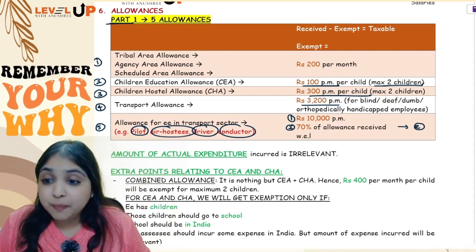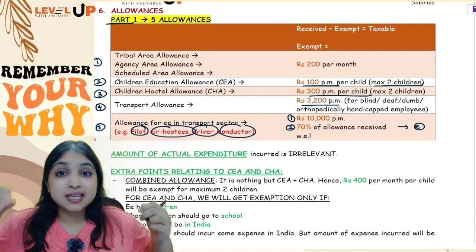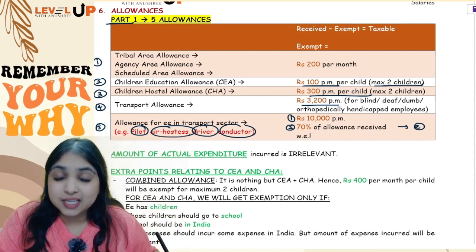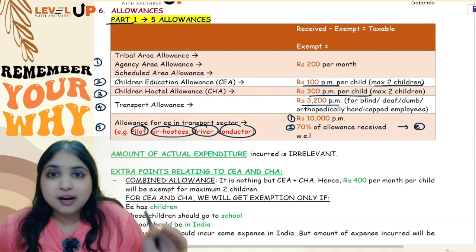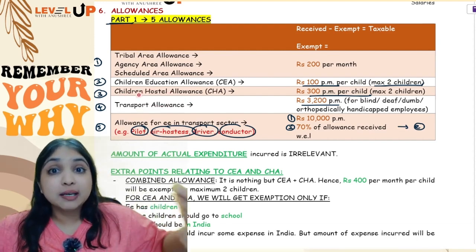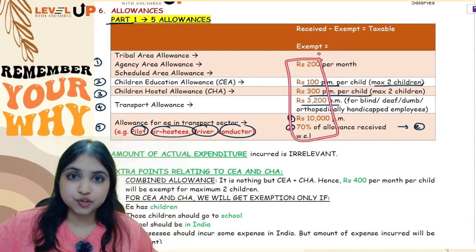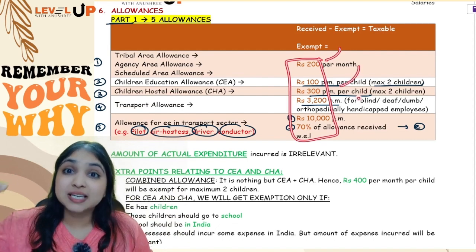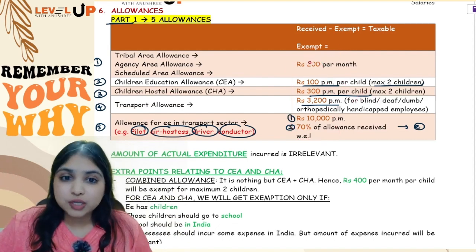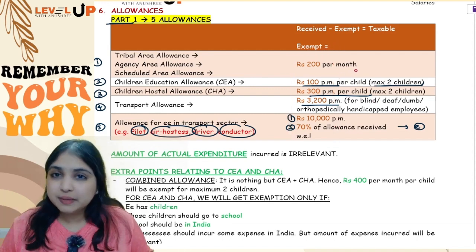The special point about these 5 allowances is that I don't care what your actual expense is. How much you actually incurred doesn't matter. Like for example in transport allowance, how much you actually incurred for transportation is irrelevant. You will straight away get a flat exemption. The numbers are fixed in the act itself. The rules themselves give you the numbers. To this extent, it will be straight away exempt for you. So received minus exempt, balance will be taxable.